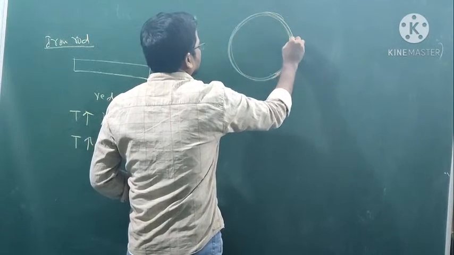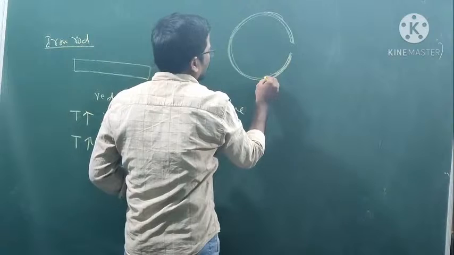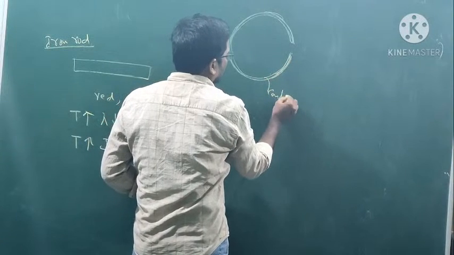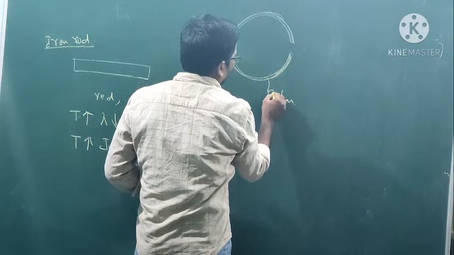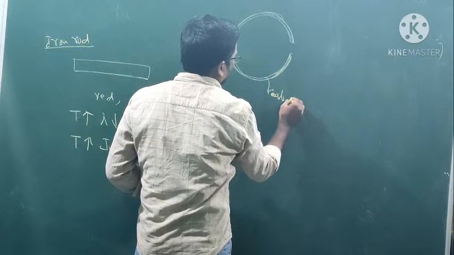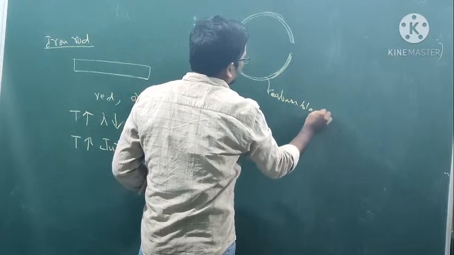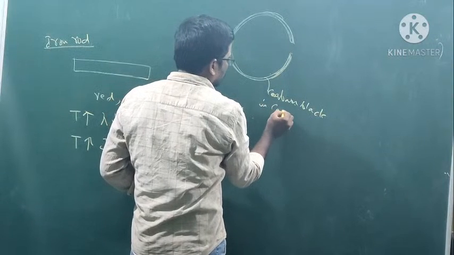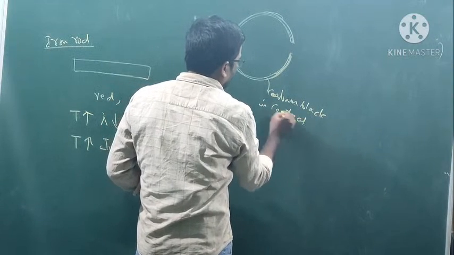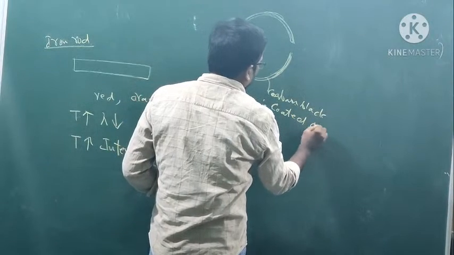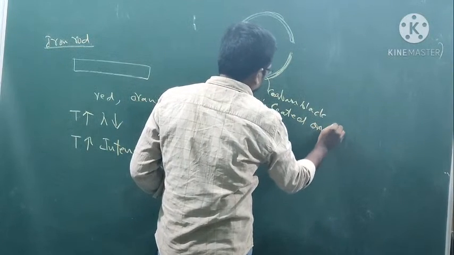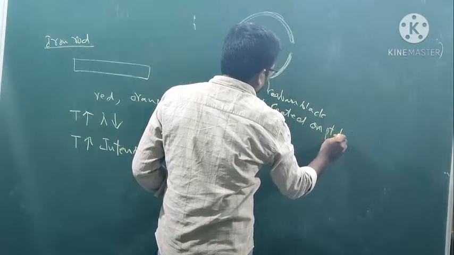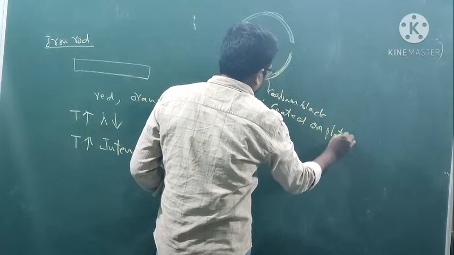Take it as platinum metal, and carbon black is coated on the platinum.